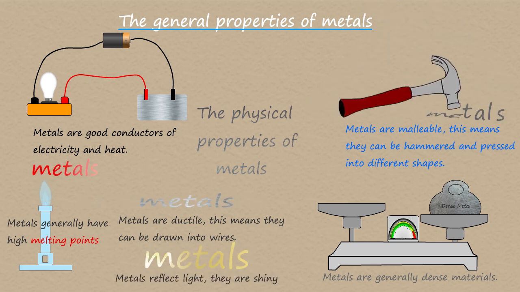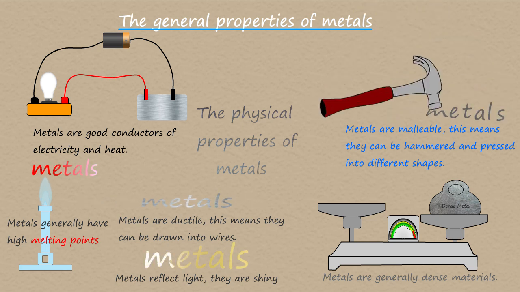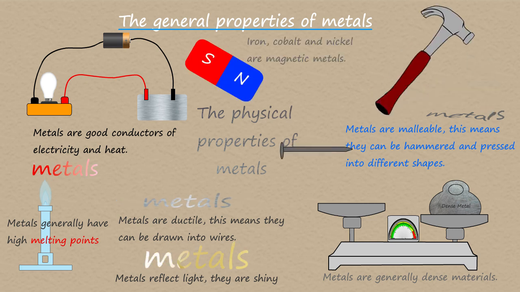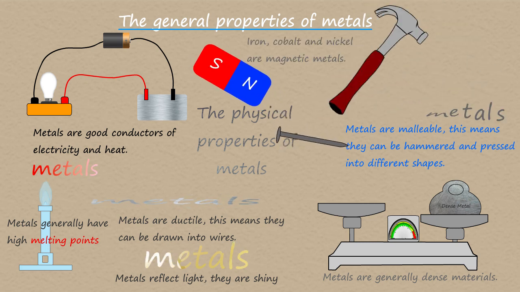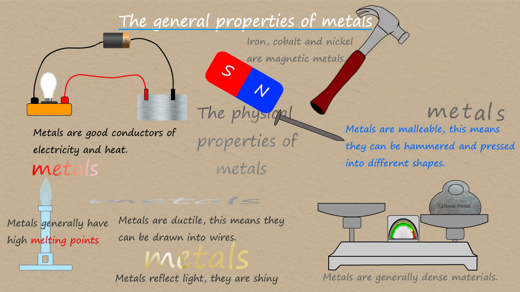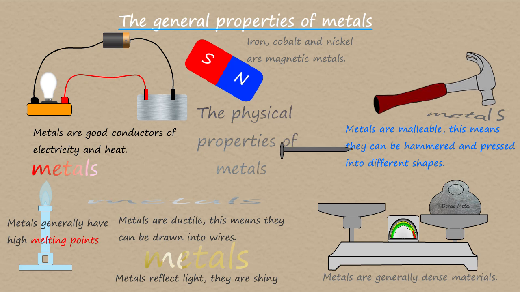6. Metals are shiny. This suggests the presence of delocalized electrons which are able to reflect light. Finally, the metals iron, cobalt and nickel only are magnetic. No other metals are magnetic, but alloys such as steel which contain iron, cobalt and nickel will themselves be magnetic.